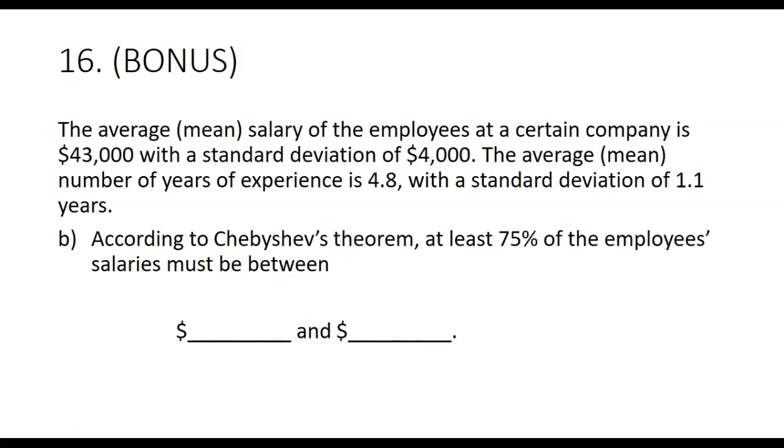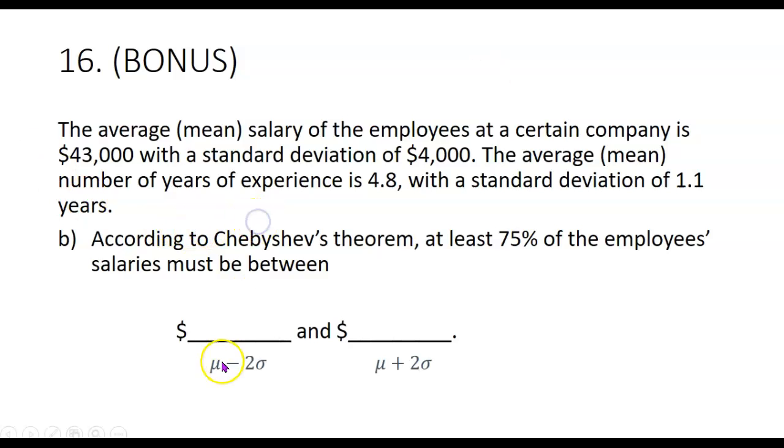And part B of this problem is another thing that if I put it on the test, it would be a bonus problem, because I told you didn't have to know this. But this is about Chebyshev's theorem. According to Chebyshev's theorem, at least 75% of the employees' salaries must be between... Well, Chebyshev's theorem said that for any set of numbers, at least 75% of all the data values have to be within 2 standard deviations of the mean.